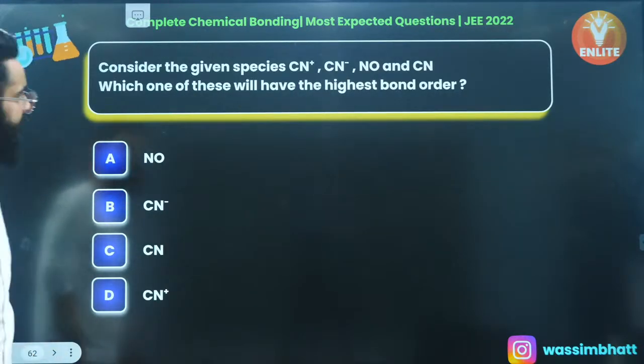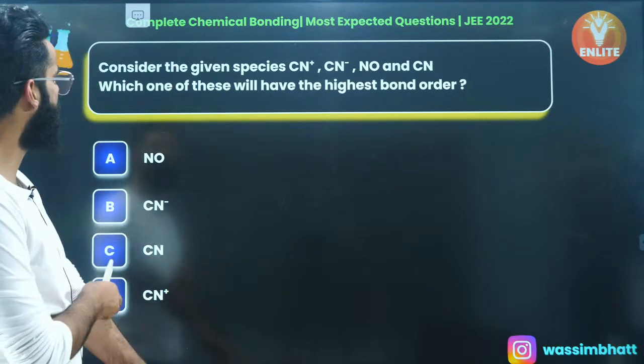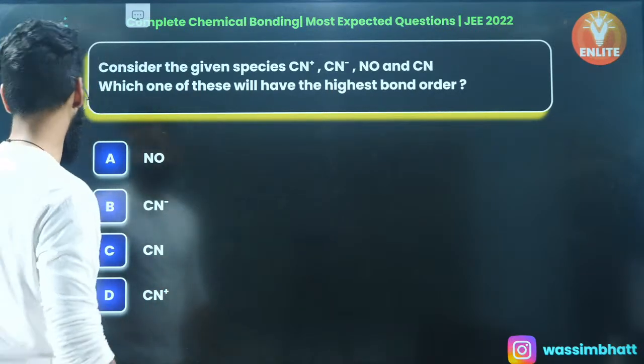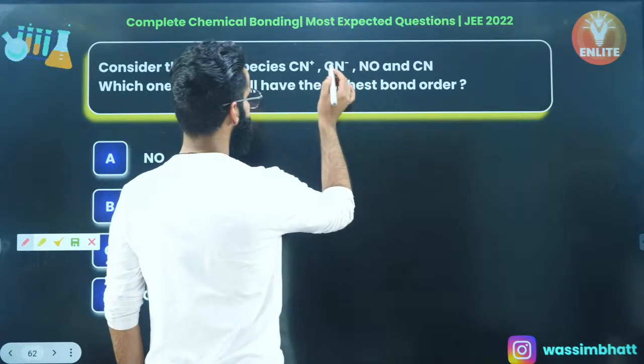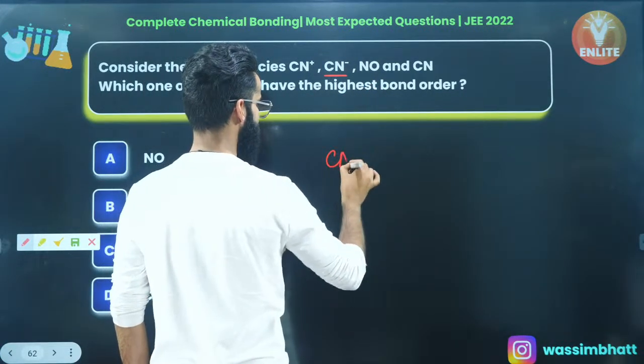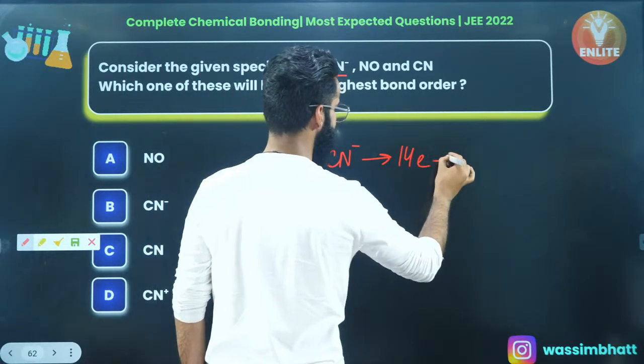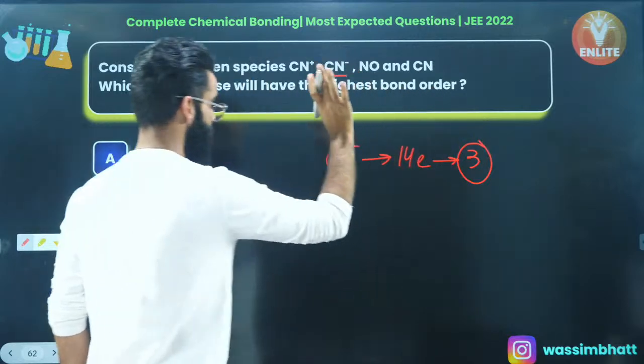Let me move on to one more, my dear people. Consider the given species: CN positive, CN negative, NO, CN. Which of the following will have the highest bond order? First of all, CN negative. How many electrons are there? 7 plus 6, 13 plus 1, 14. It's a 14 electron species. It has got the bond order of 3, right? It has got the bond order of 3.